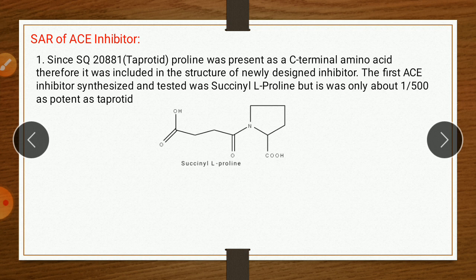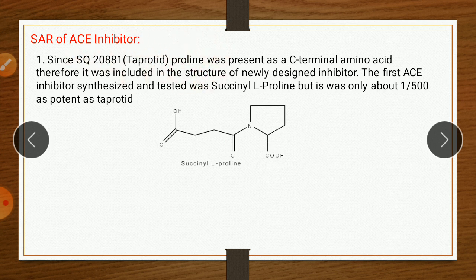This teprotide contains a proline ring. But teprotide is a peptide in nature, therefore it did not come into the market. So proline is present in the structure of teprotide.